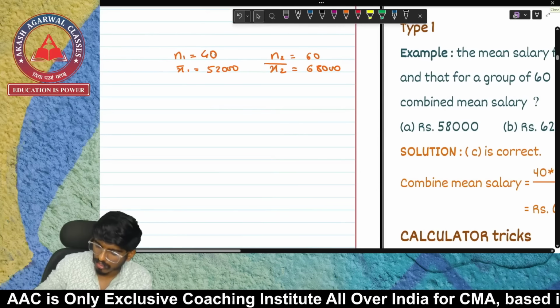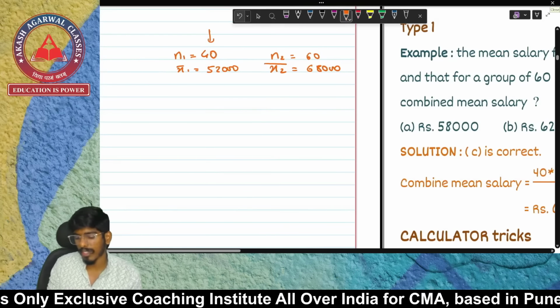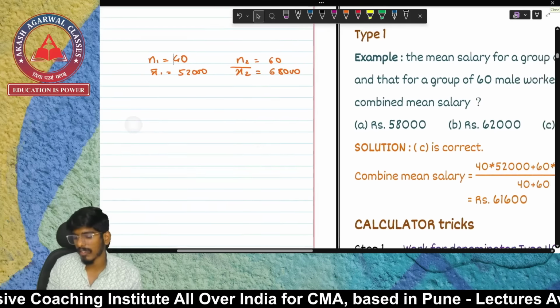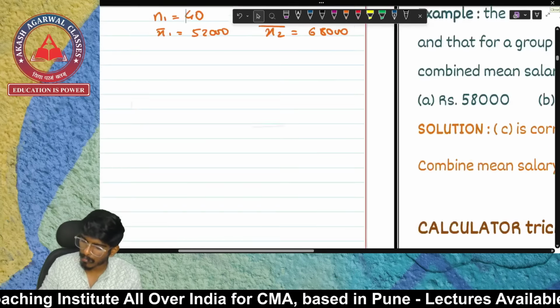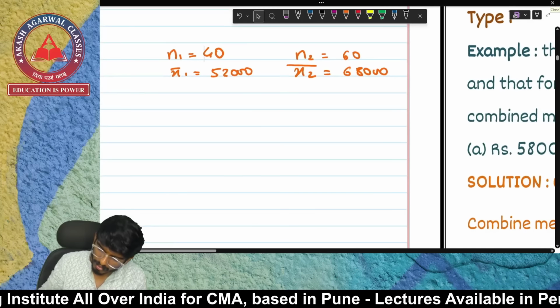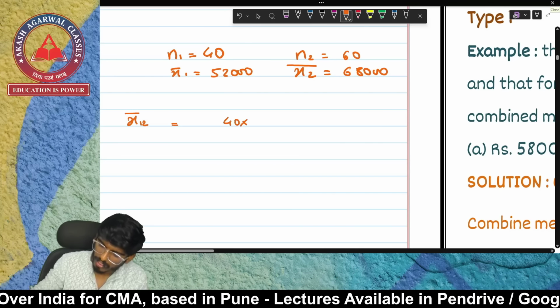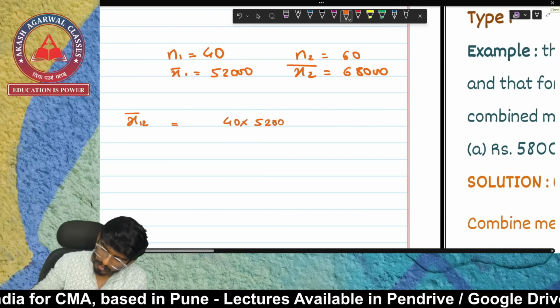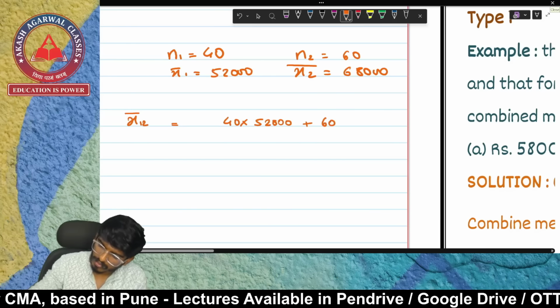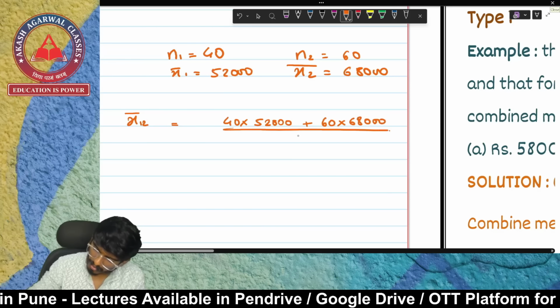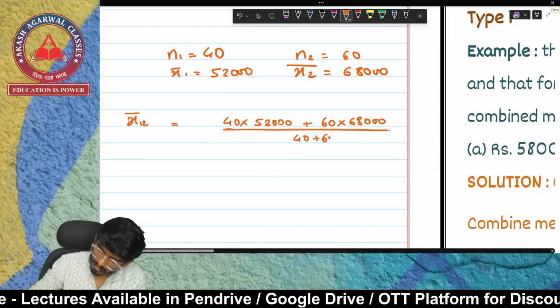Now when the number of workers is 40, the salary is 52,000. The number of workers is 60 and the salary is 68,000. We have to find the combined mean. If you remember the formula of combined mean, it was N1 into X1 bar plus N2 into X2 bar, divided by N1 plus N2.